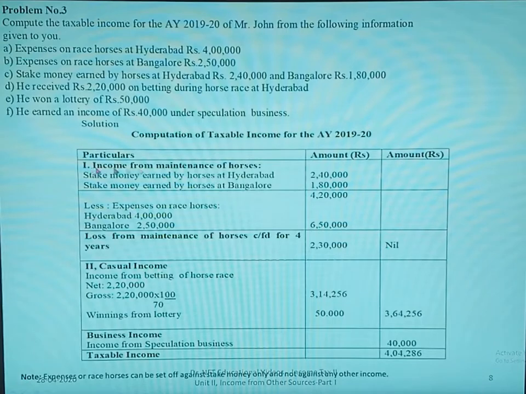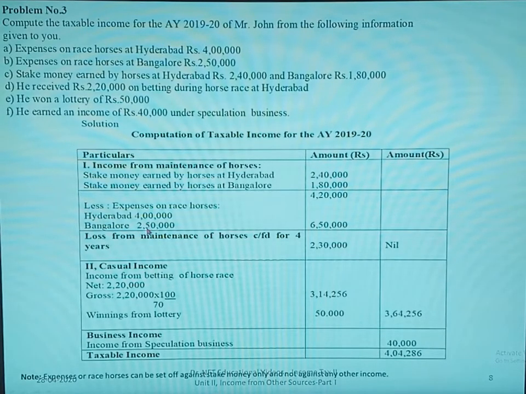Horse race, income from maintenance of horses. We will write the stake amount earned. How much is the stake amount earned at Hyderabad? It is 2,40,000 and in Bangalore it is 1,80,000. So total stake money earned is 4,20,000. From that we have to deduct the expenses on race horses of Hyderabad and Bangalore.